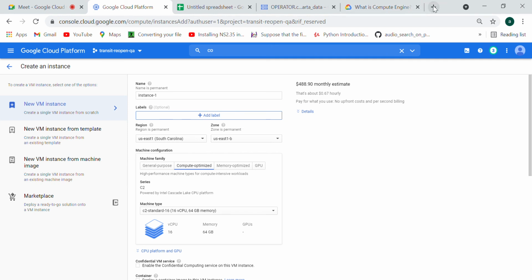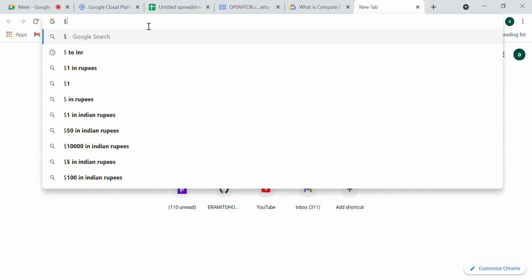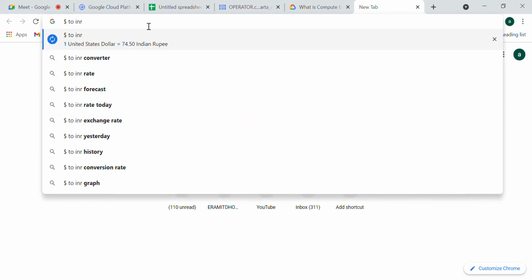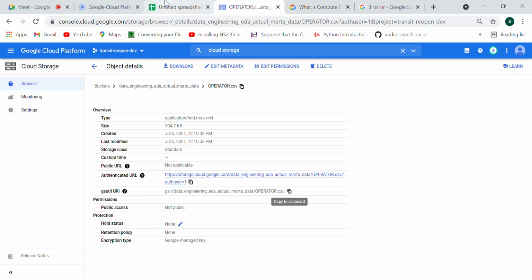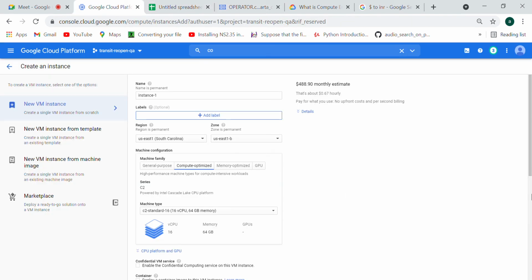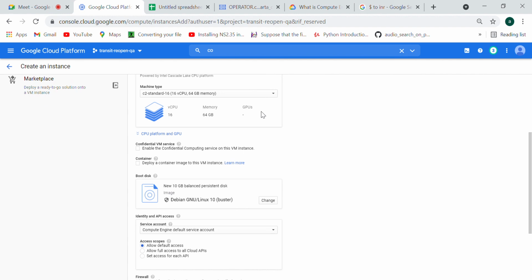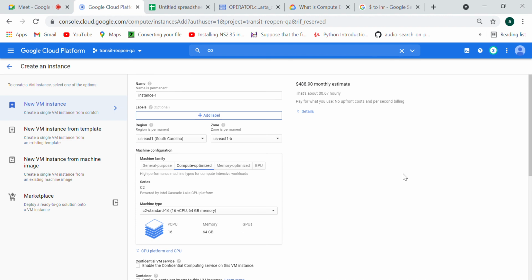If you check it, it was 488.90, and the monthly amount is something like 36,424. This much amount a company needs to pay to use this service. So this is a kind of Compute Engine. Tomorrow we're going to see more on this part: how you can create instances, how you can create a machine, and how we can run applications on all these things.